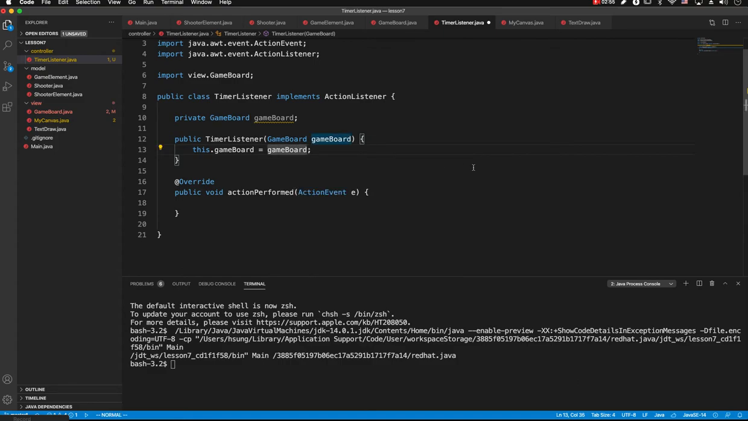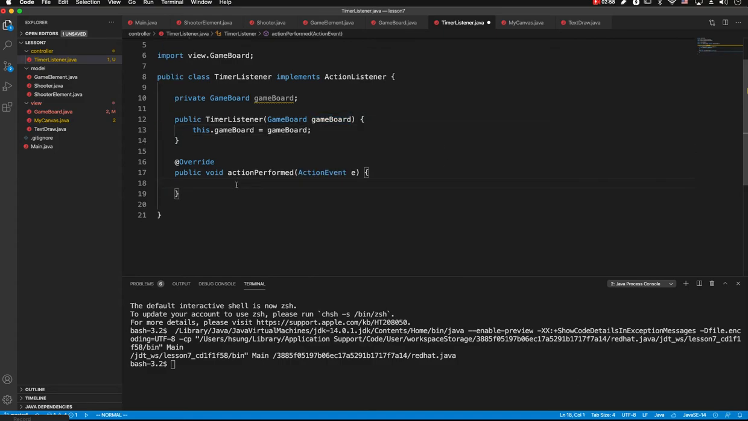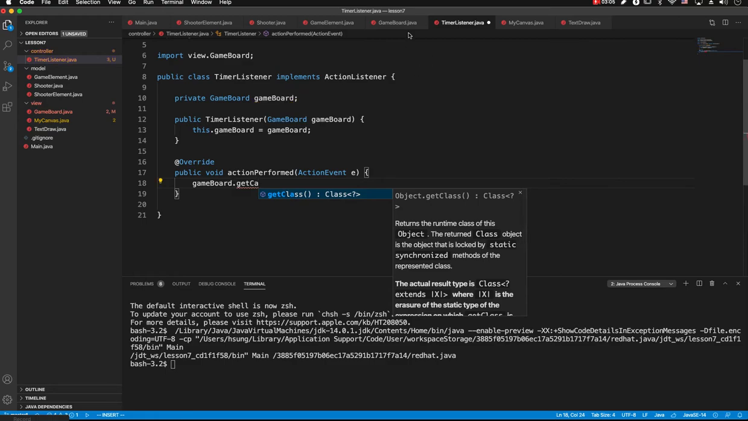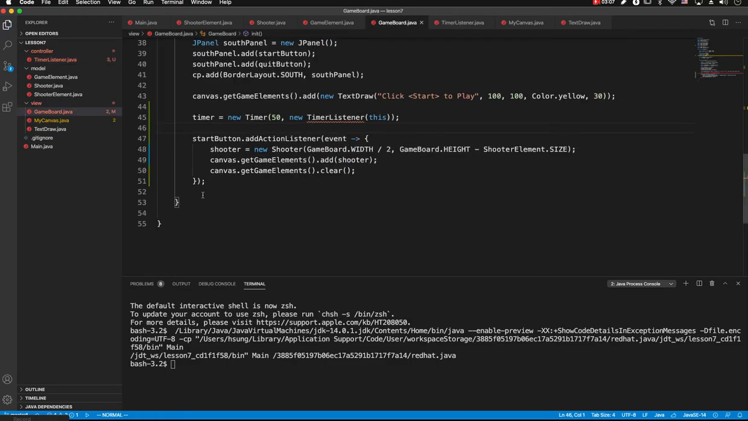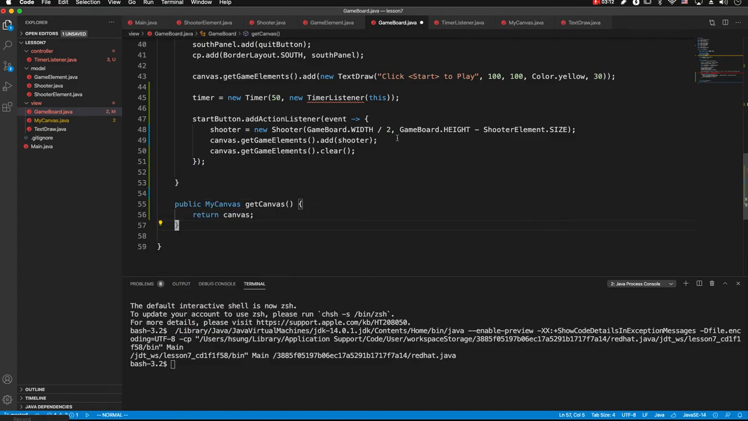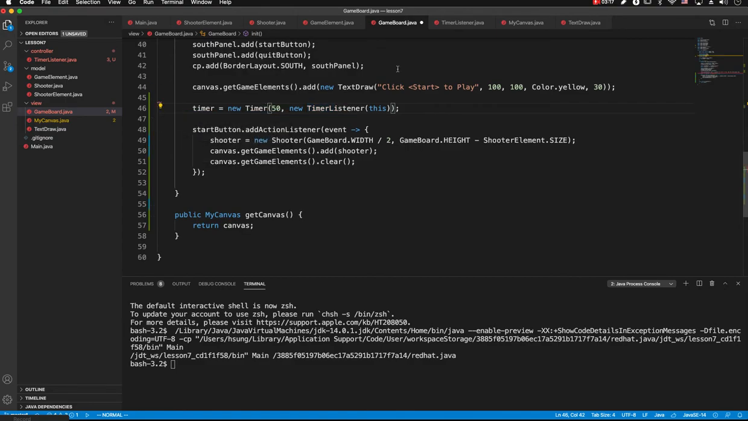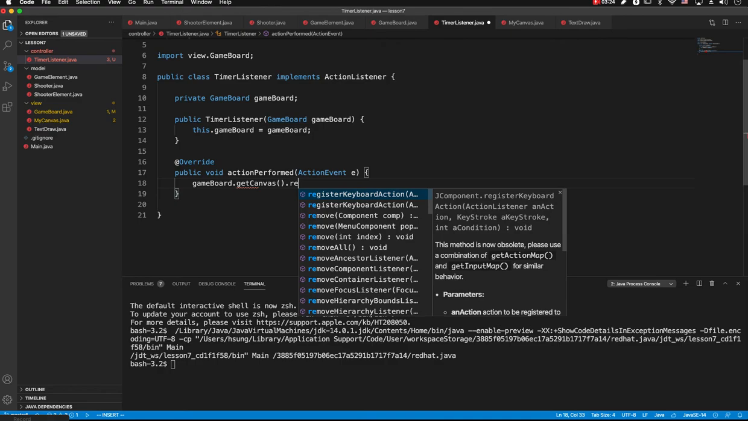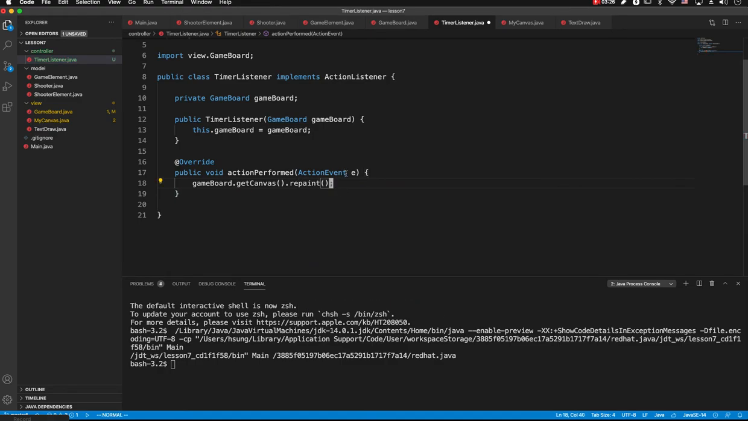Let's store that. Then every time at this moment, let's just refresh the screen. So game board get canvas is not there. Game board, let's define getter get canvas there. Let's fix timer listener is under controller package there. So timer listener, let's continue to get canvas repaint. Then the screen is redrawn.